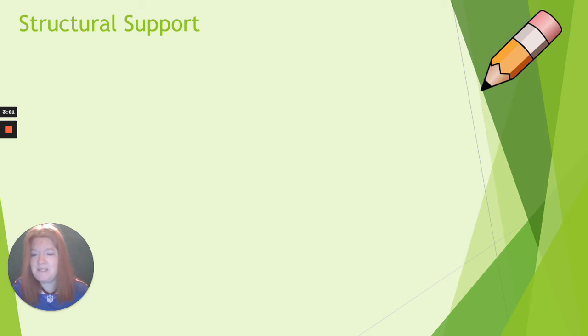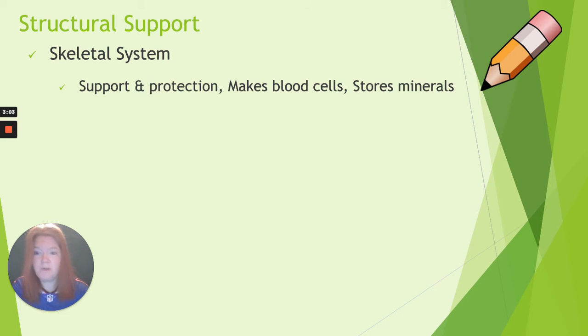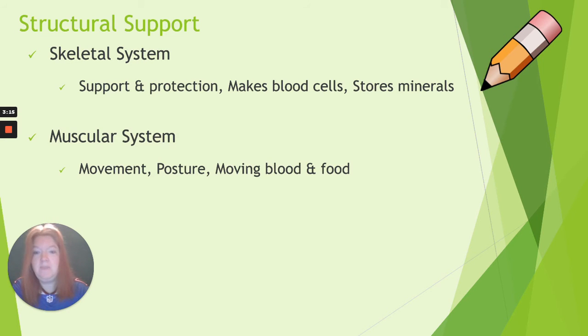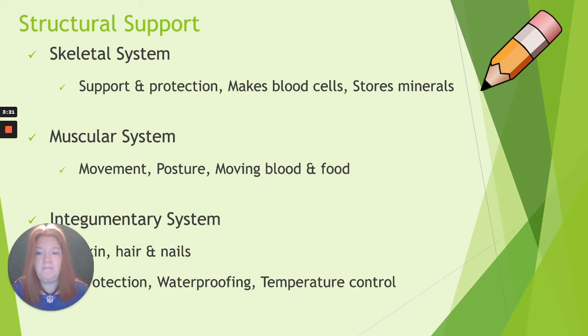We have body systems that are responsible for structural support, like the skeletal system. It's responsible for support and protection, making blood cells and storing minerals. Specifically, the one most people remember is calcium. The muscular system is responsible for movement, posture, as well as moving blood and food. And then we have the integumentary system.